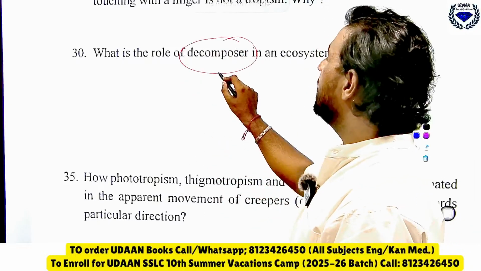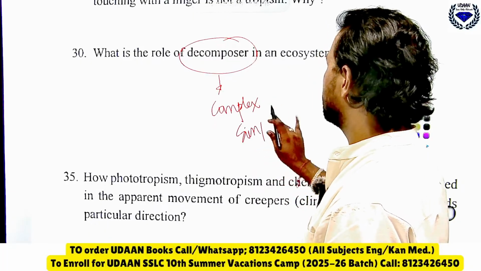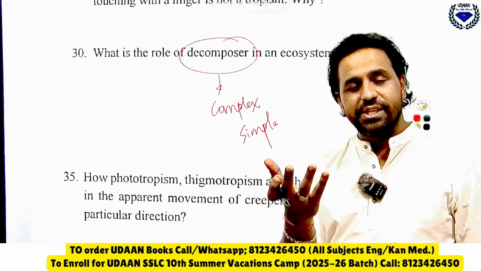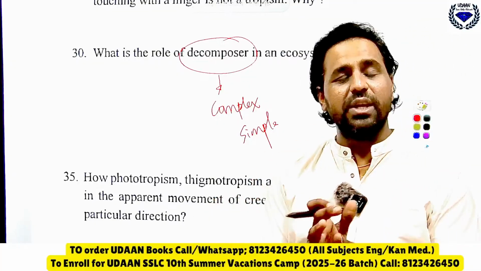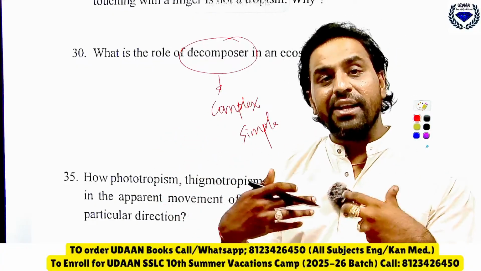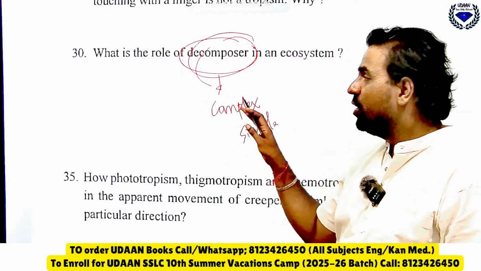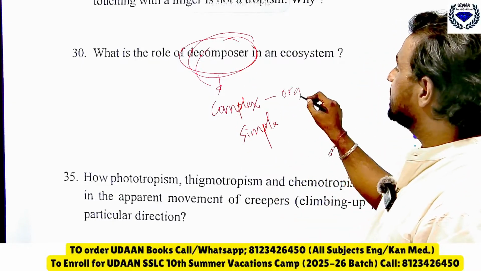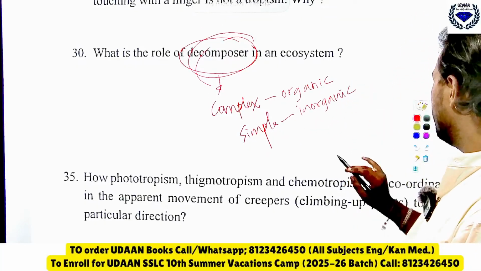Decomposers are the ones that break down complex organic substances into simple inorganic substances. If some animal dies, or a rat dies, that body should mix with what? Soil. It should mix with the soil. Then only what will happen? If it mixes with the soil, it will completely decompose. For decomposition we need bacteria and fungi. Therefore decomposers are the ones that break down complex organic substances into simple inorganic substances. That is a function of decomposers.